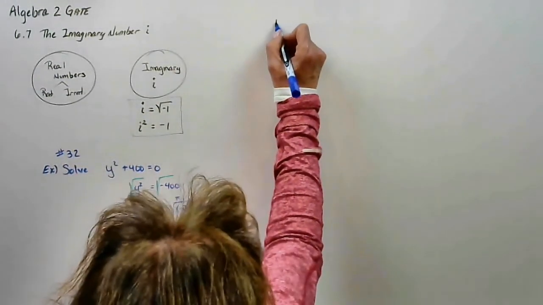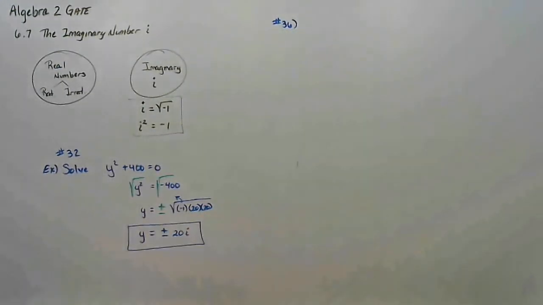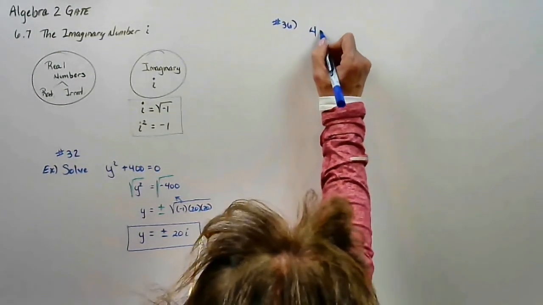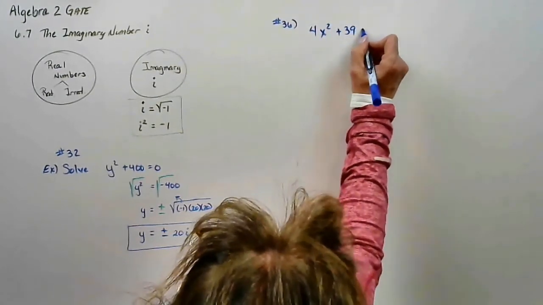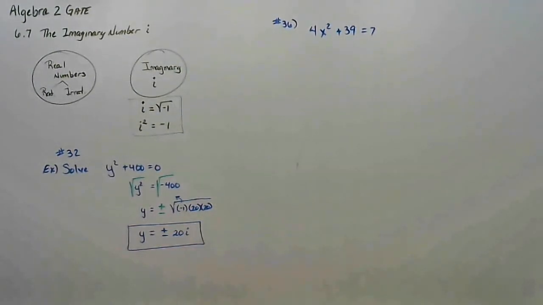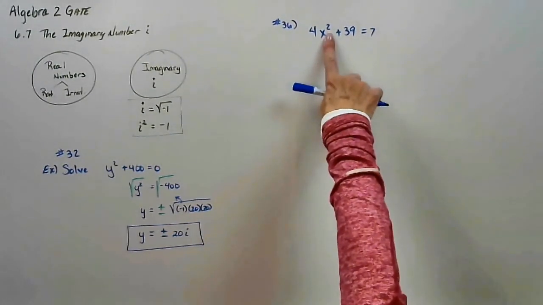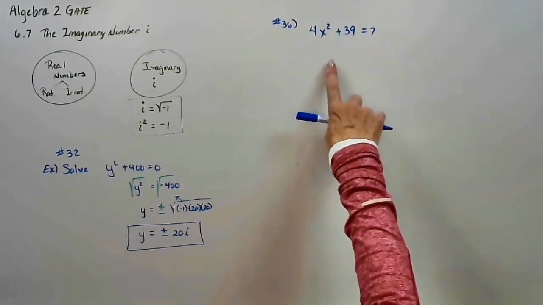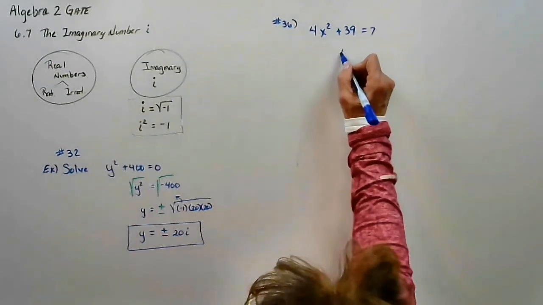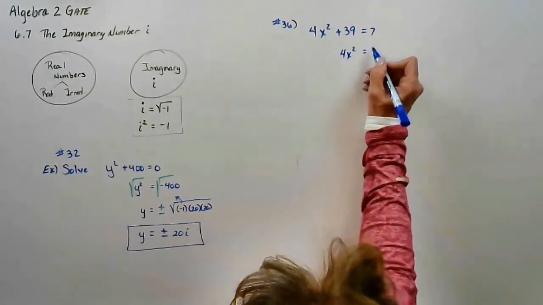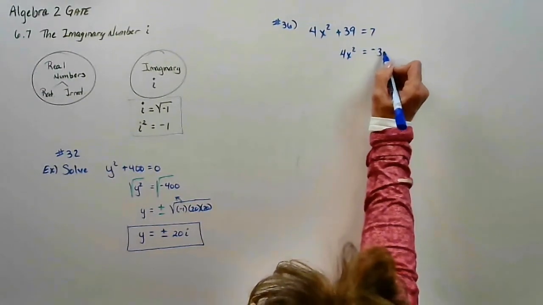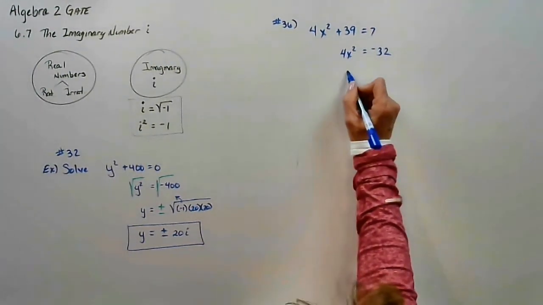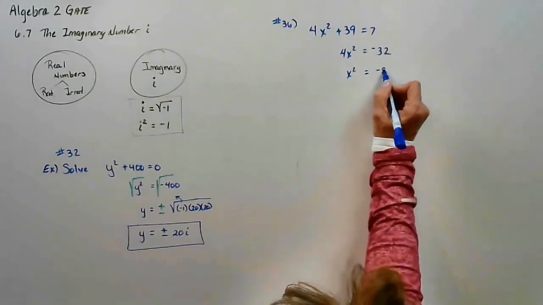Let's look at 36. I'm going to change the variable. 4x squared plus 39 equals 7. All right, we know how to solve this. We're guaranteed 2 solutions because the degree is a 2. We only have one term that has a variable in it, so let's isolate that variable term by subtracting 39. 7 minus 39 is negative 32. Isolate x squared by dividing both sides by 4.